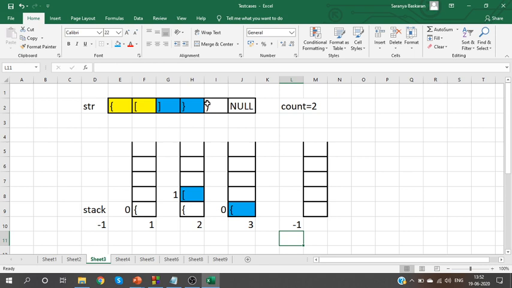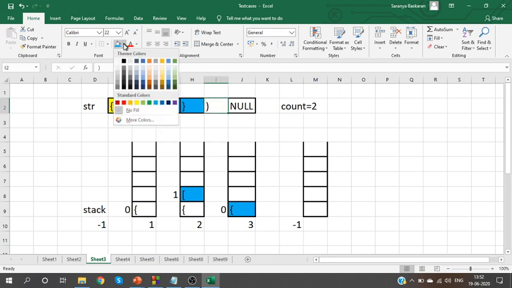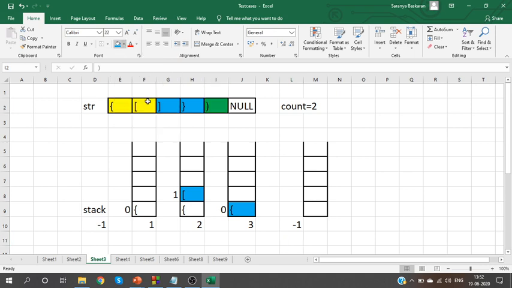Okay, we have one more character. What is that character? Sorry, round bracket. Whenever I see a close bracket, I'll compare it with top of stack. Where do we have the top of stack? Top of stack is at -1.